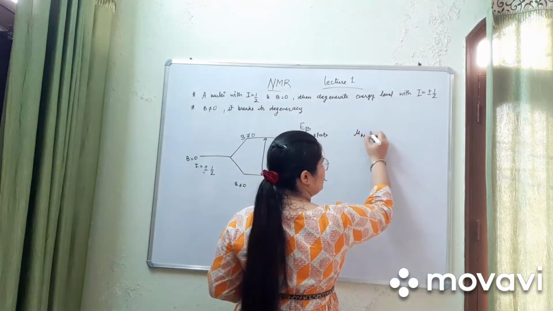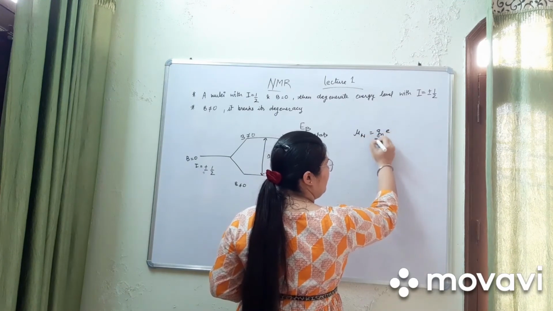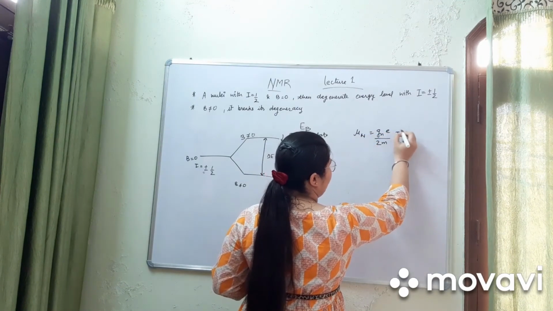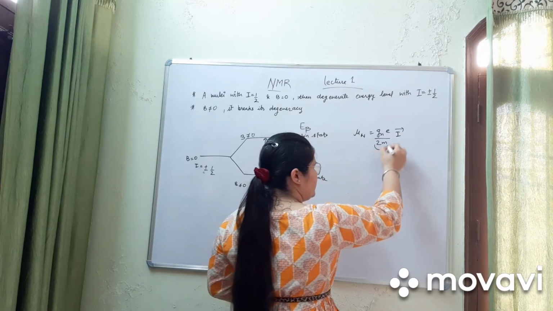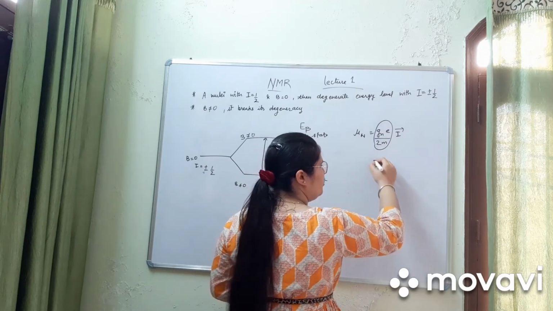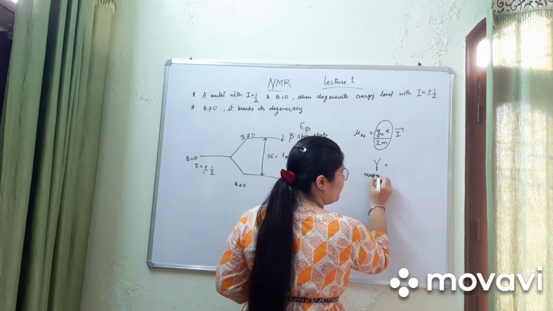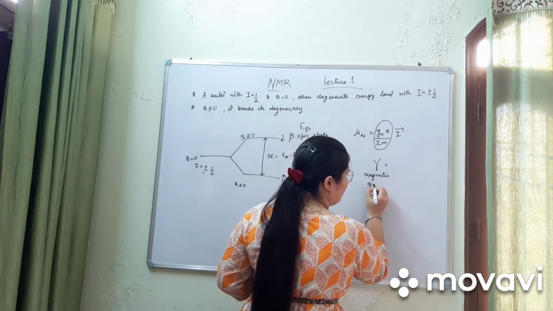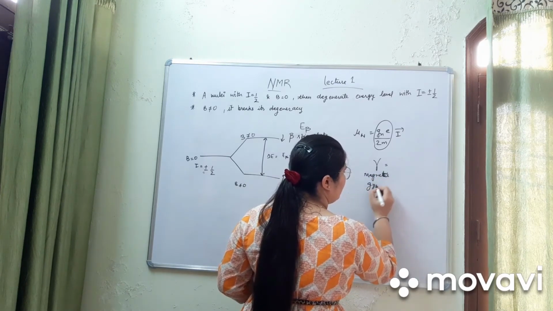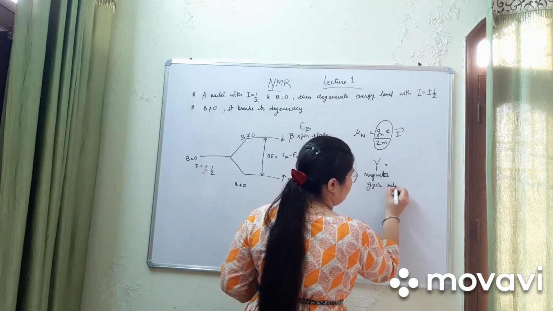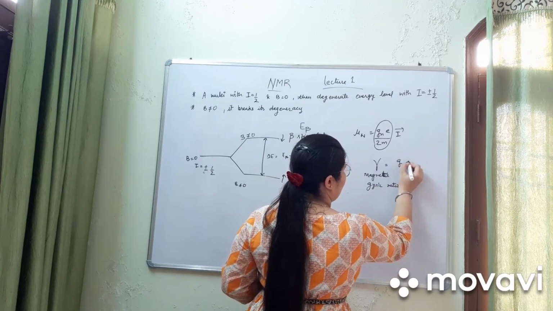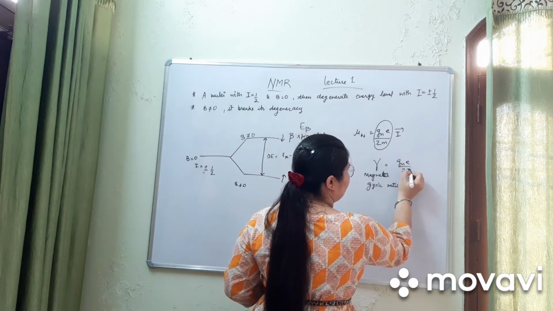μ is equal to γ ħ I vector, where gne/2m is gamma, that is the magnetogyric ratio.